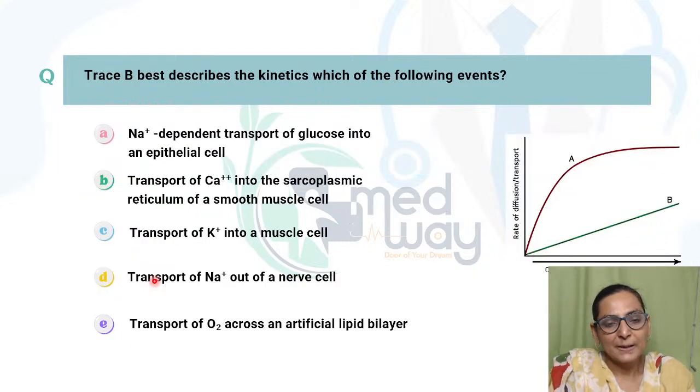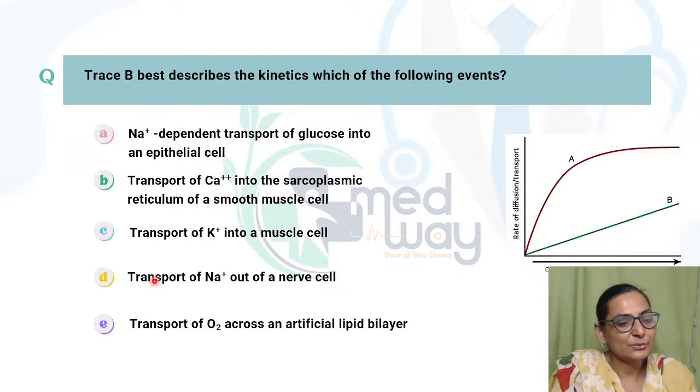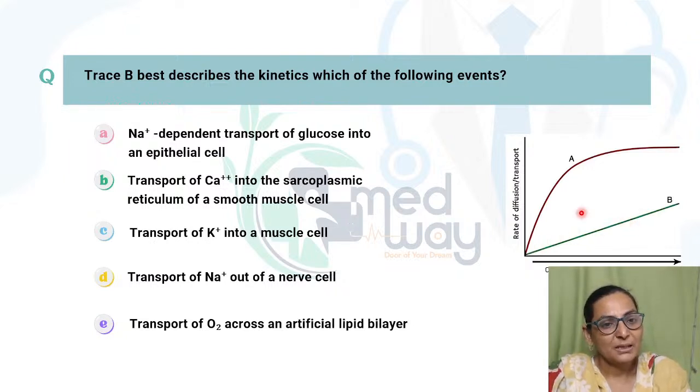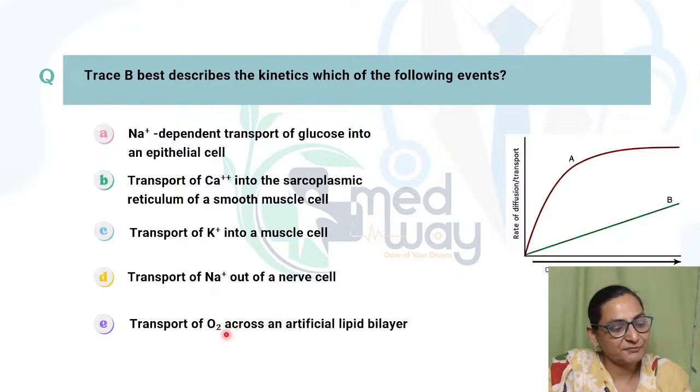Now, can you solve this MCQ? Trace B. This trace B is showing which of the events? Sodium dependent transport of glucose, transport of calcium, transport of potassium, transport of sodium, or transport of oxygen across an artificial lipid membrane.